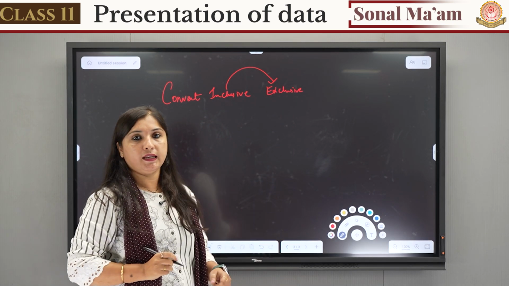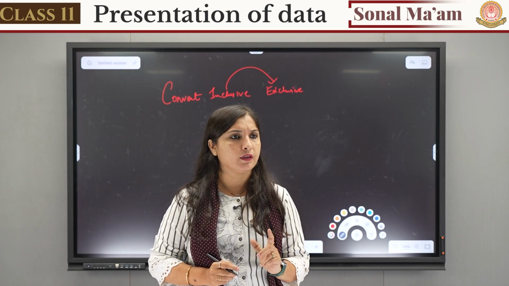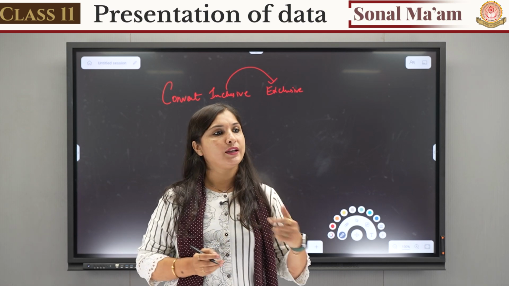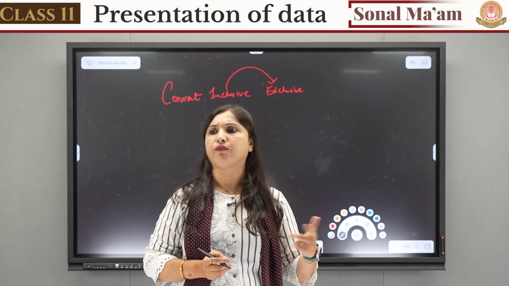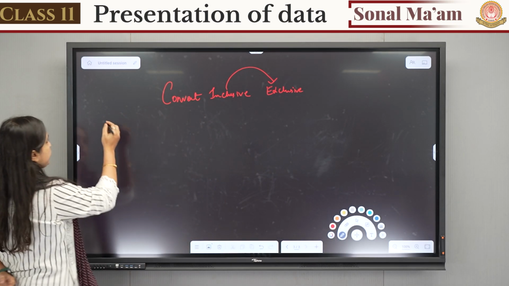In case it is further mentioned to find mean, median, whatever it is, and you want to convert it, it is very easy to convert. It is told to make inclusive, okay fine, you make inclusive frequency distribution, and after that we can convert it also into exclusive frequency distribution.